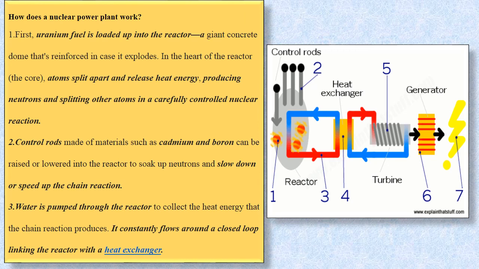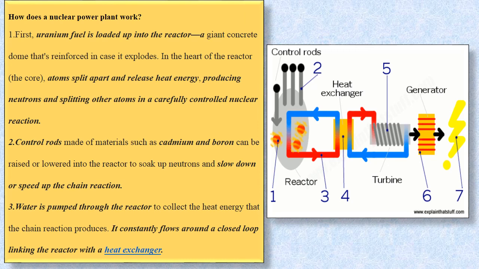If you look at number two, these are the control rods made of cadmium and boron, which help to slow down or speed up the chain reaction.